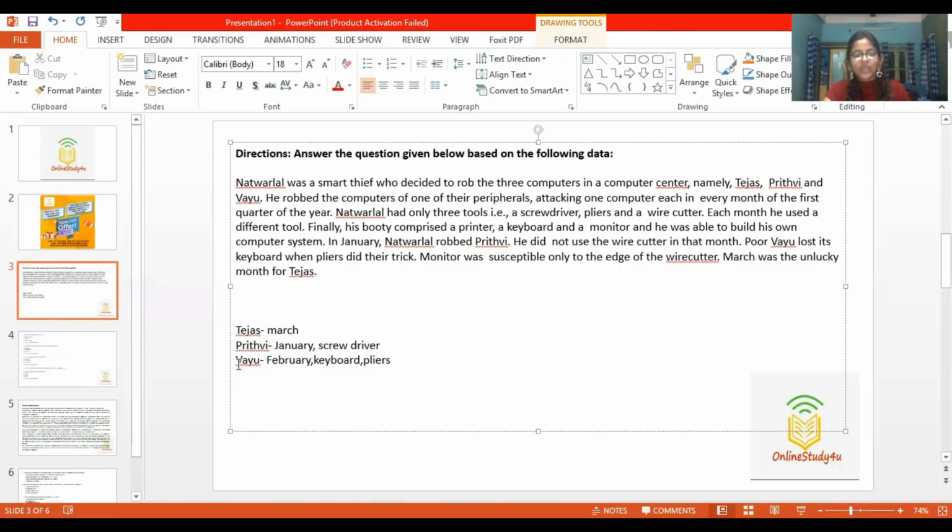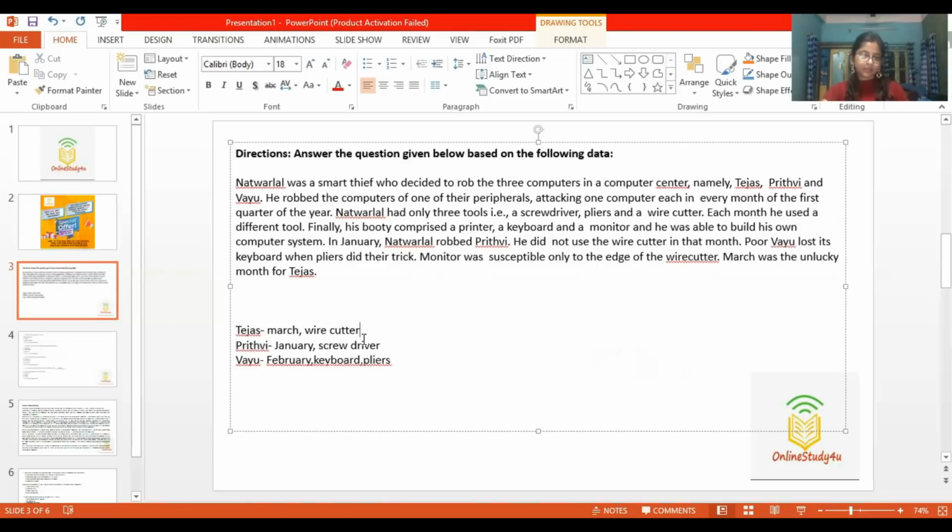So for Vayu, we have three pieces of information: February, keyboard, and pliers. Now let's look here. There are two tools already used, screwdriver and pliers. So that means Tejas was robbed by a wire cutter, the only tool we are left with. And the wire cutter did its trick with the monitor, because the monitor was susceptible only to the edge of the wire cutter.